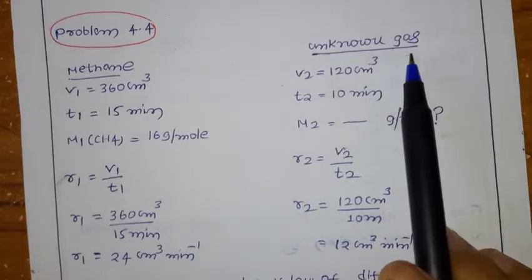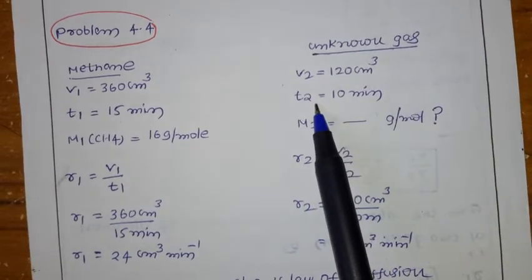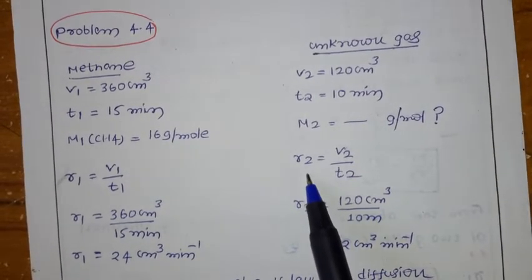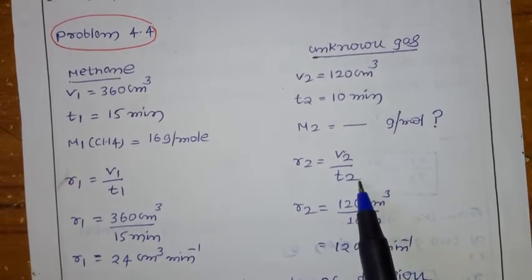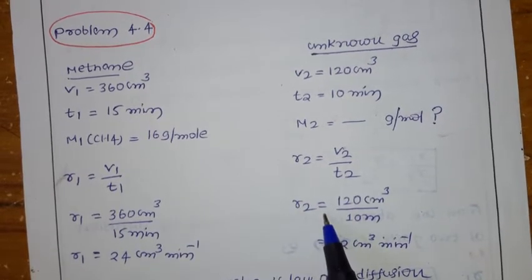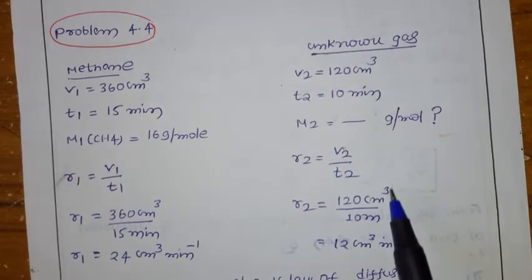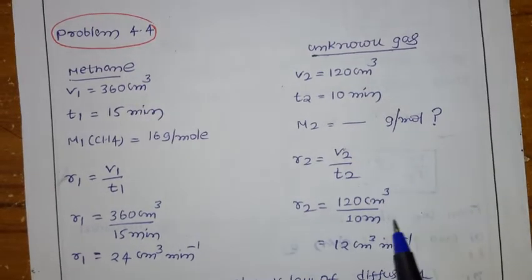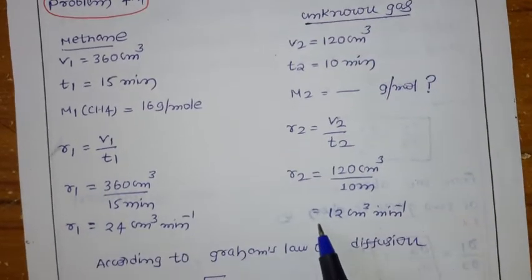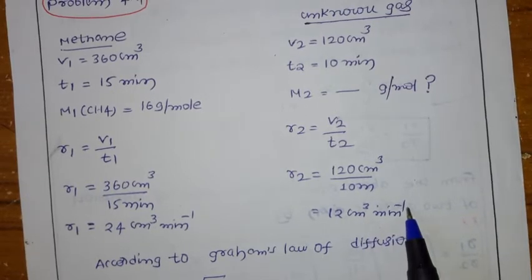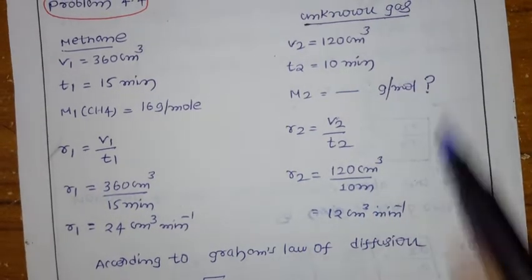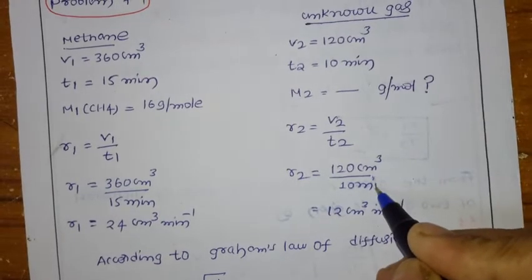Now come to the unknown gas. What is the given volume? Time is already there. So the rate of diffusion for the unknown gas, R2, equals V2 by T2. R2 equals 120 cubic centimeter divided by 10 minutes. On simplification, how much are we getting? 12 cubic centimeter per minute, that is minute inverse.